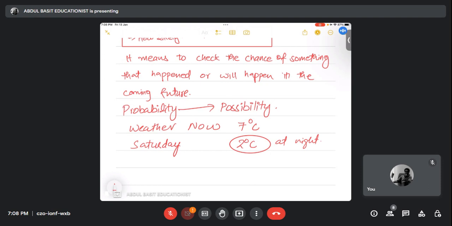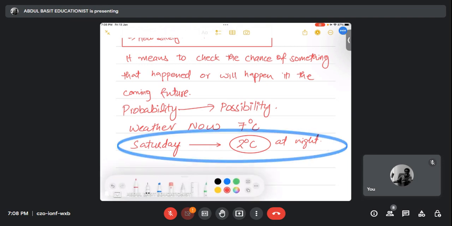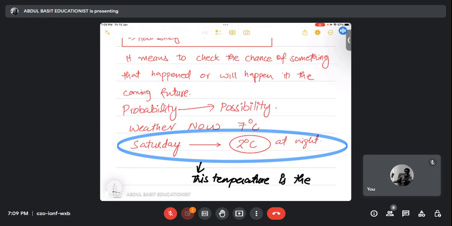So this Saturday temperature, this is probability.